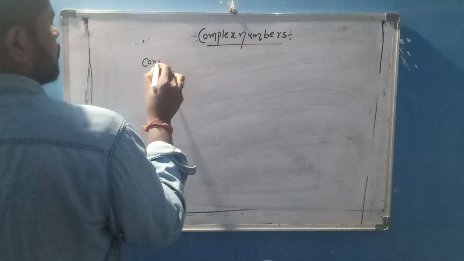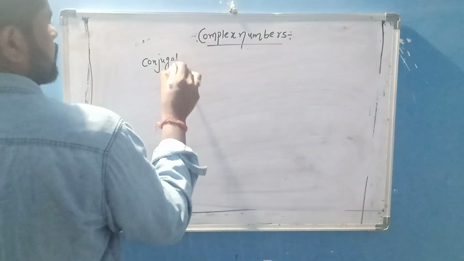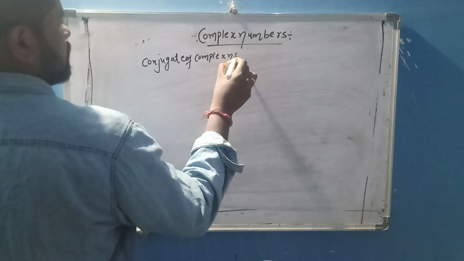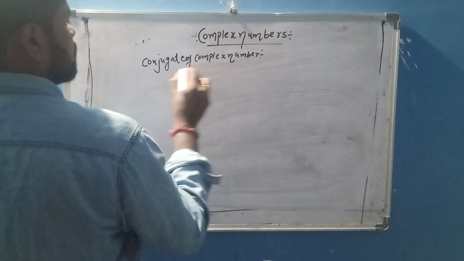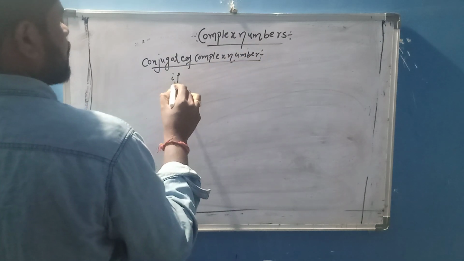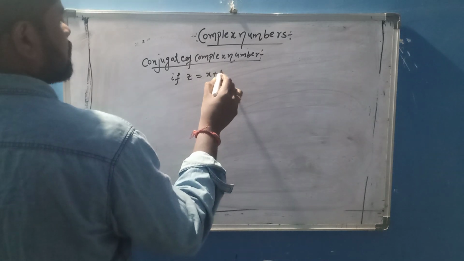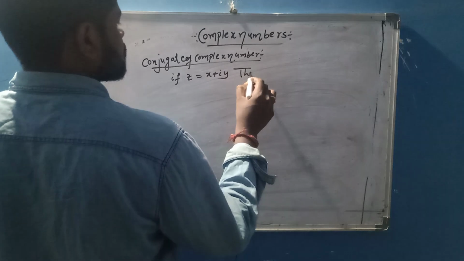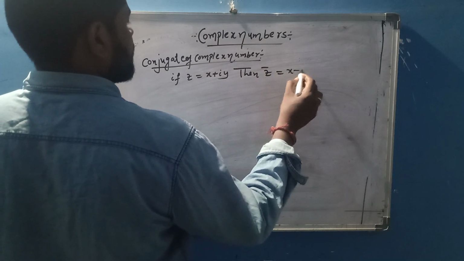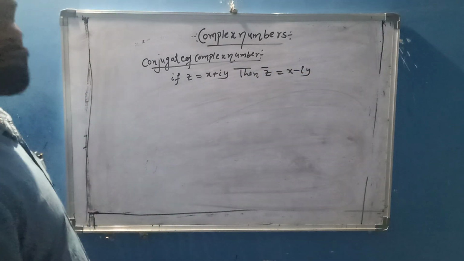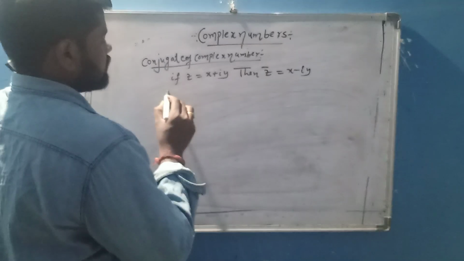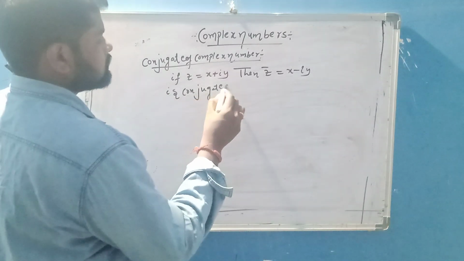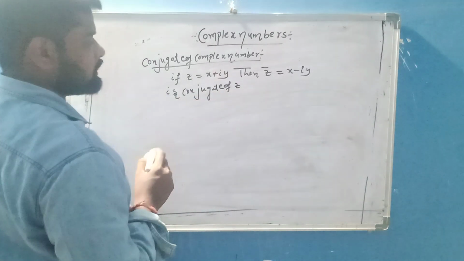Definition: conjugate of a complex number. If z is equal to x plus iy, then z bar is equal to x minus iy. This z bar is the conjugate of z.